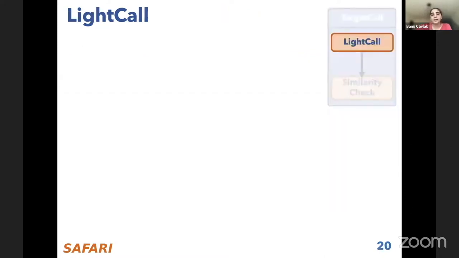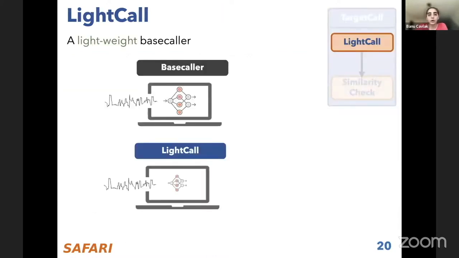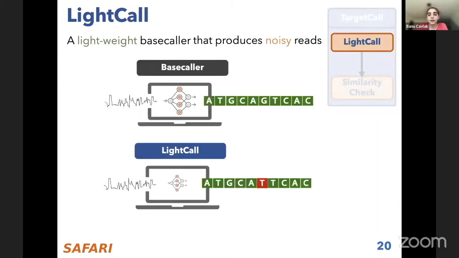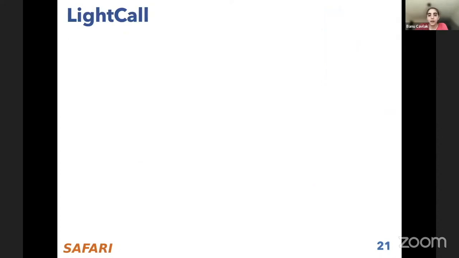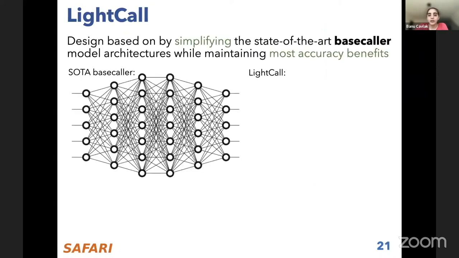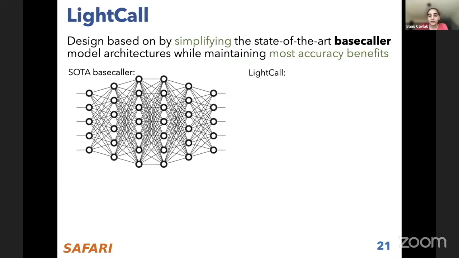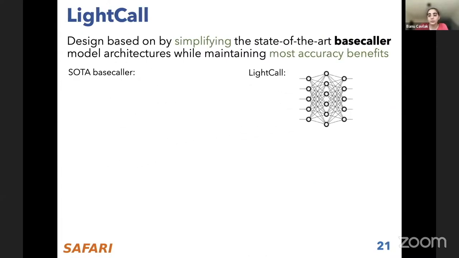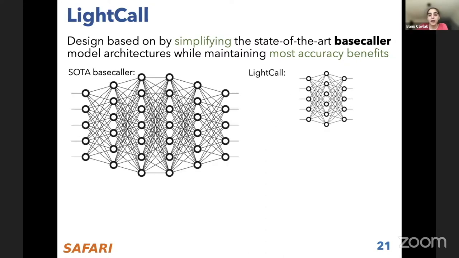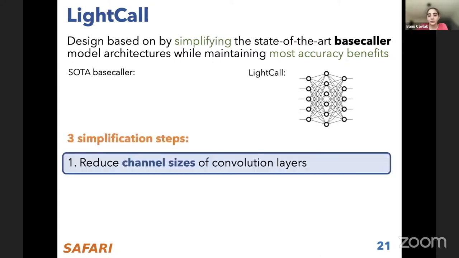Now we can explain our two steps in a bit more detail. The first step is LightCall, a lightweight base caller that produces noisier reads compared to the state-of-the-art base callers. LightCall is designed by simplifying state-of-the-art base caller model architectures while maintaining most of the accuracy benefits, but reducing the execution time significantly. We made this simplification in three steps.